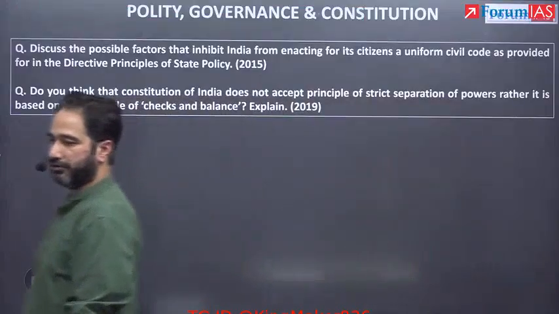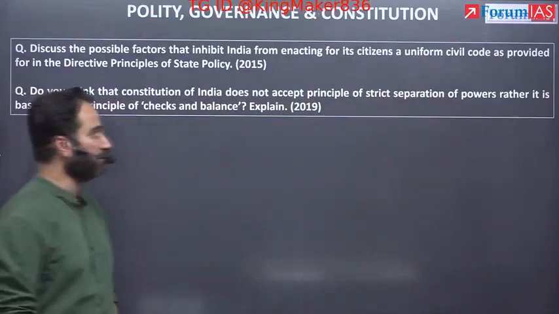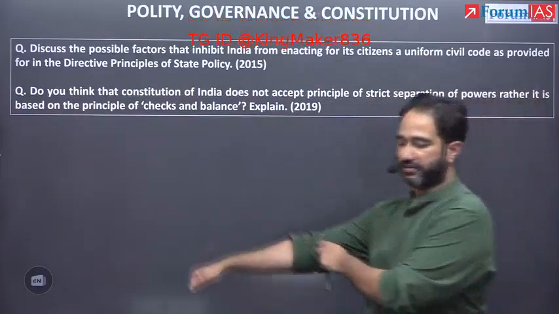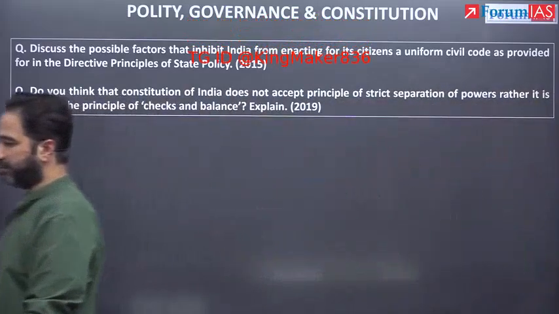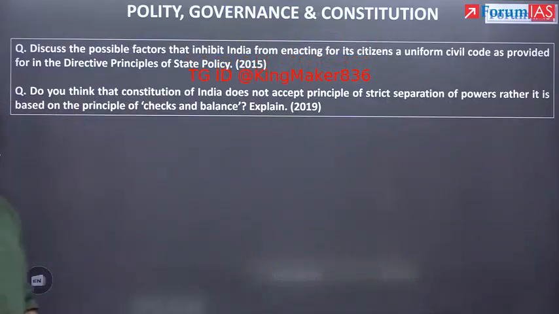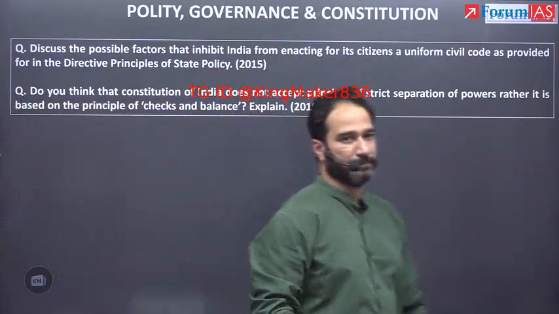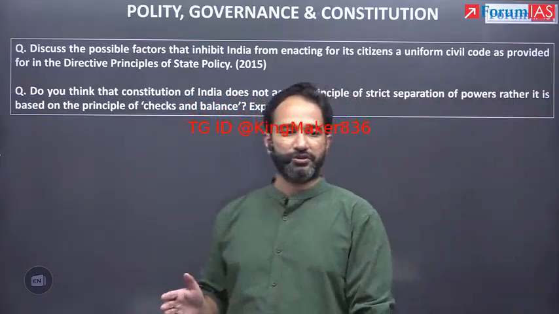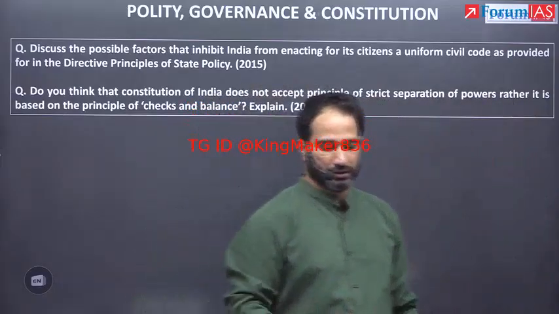Factors inhibiting UCC. Again, in bullet points, you write on the first point.